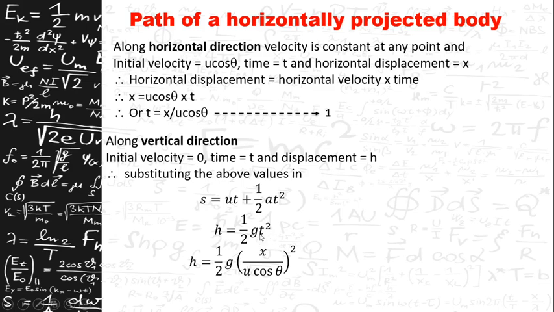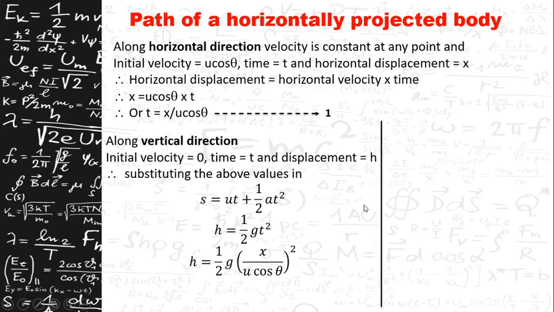Substituting the value of t from equation 1, you will get h is equal to half g into x by u cos theta whole square, since t is equal to x by u cos theta. On simplifying this equation, since it is a whole square, you will get x square by u square cos square theta.